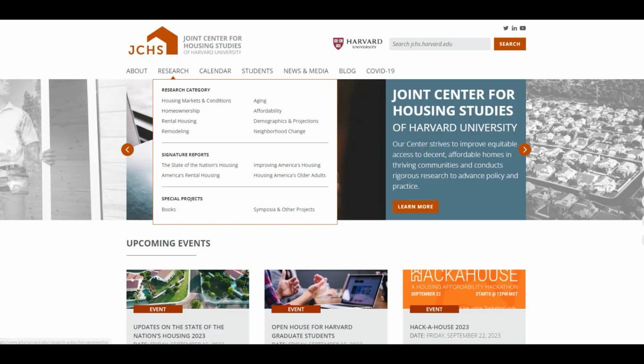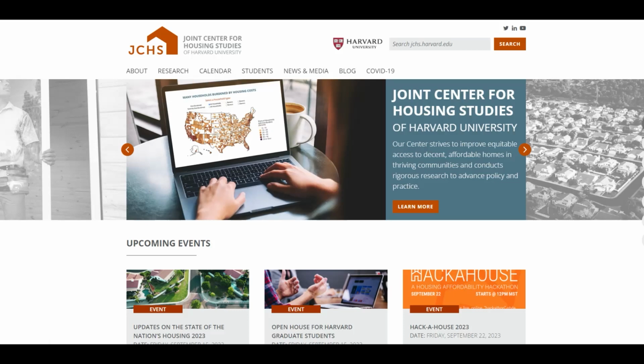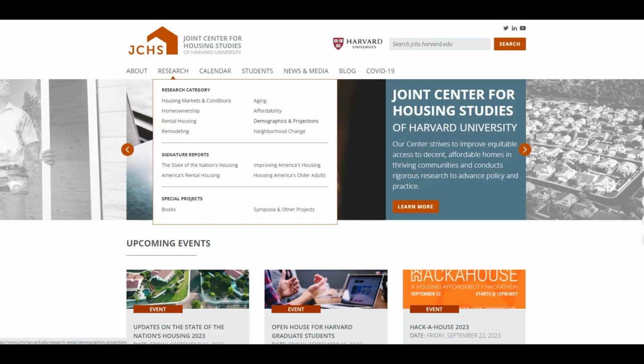If you go over to this tab, research, go down, you can look at the housing markets and conditions, homeownership, rental housing, remodeling, aging, affordability, demographics and projections. So much great information is in this website. So feel free to go here. I'll link it down in the description and you can kind of play around with it.